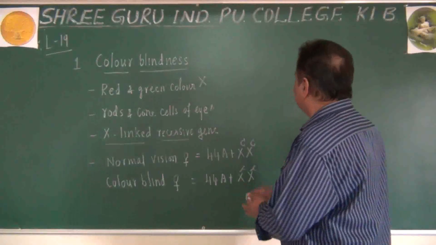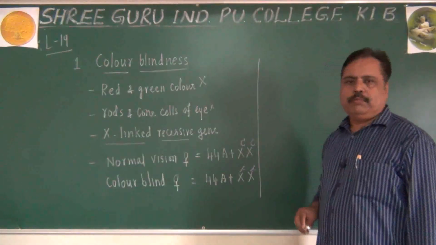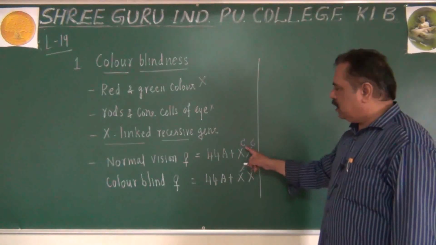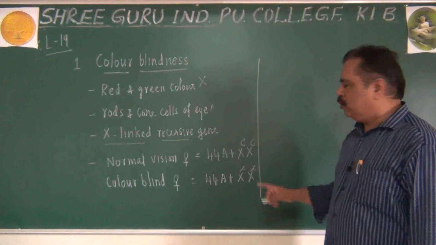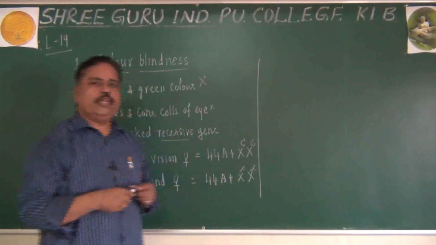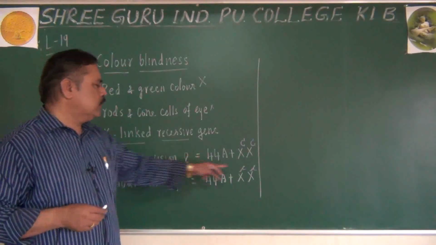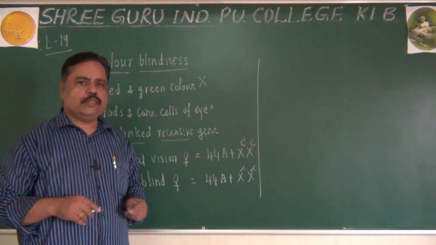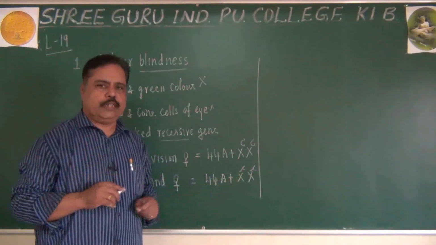Same thing, you can understand another condition. Of course, both of them are homozygous only. This is capital C homozygous. This is small c homozygous. There is no need of doubt. That's why I told you color blindness is caused by a recessive gene. A recessive gene will be exhibited only when there is homozygosity.